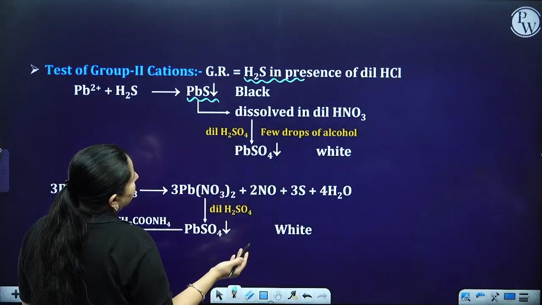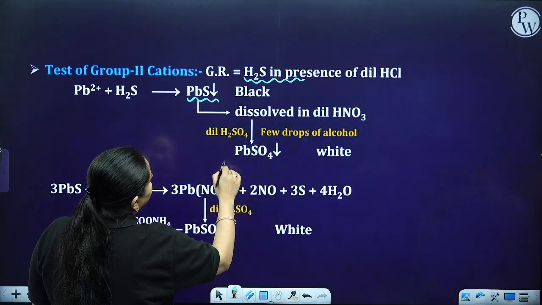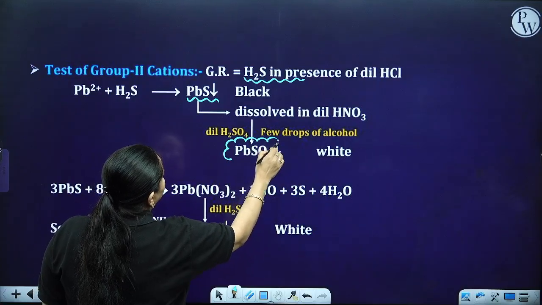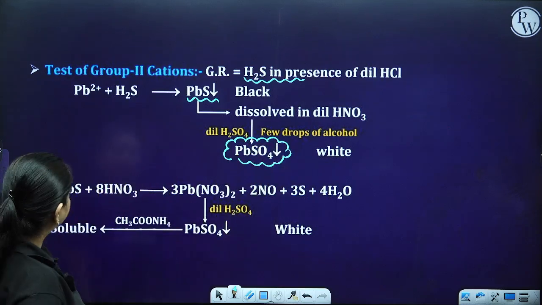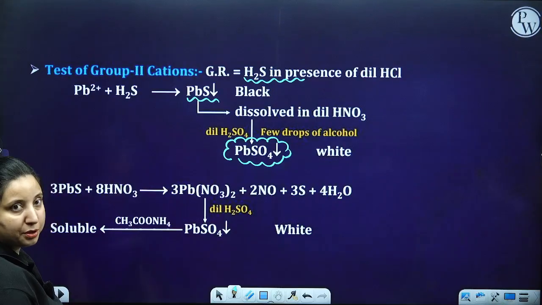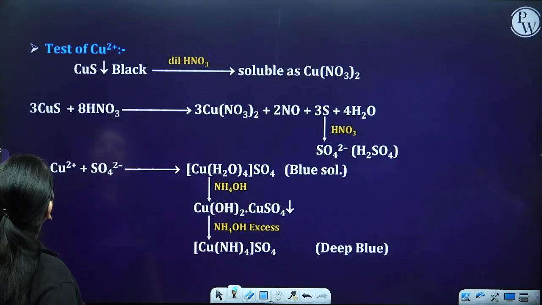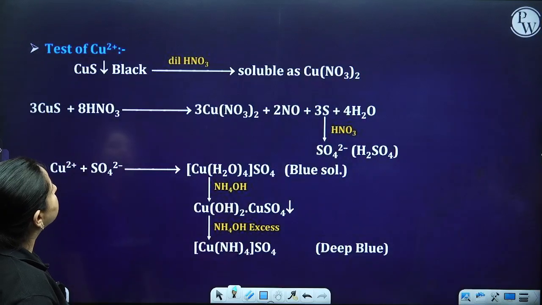Now if it is black in color and gets dissolved in HNO3, and on adding dilute H2SO4 in alcoholic medium, it is going to give me lead sulfate, which is white in color. So it means the possibility of lead being present over here. Then there could be a black precipitate of copper sulfide.